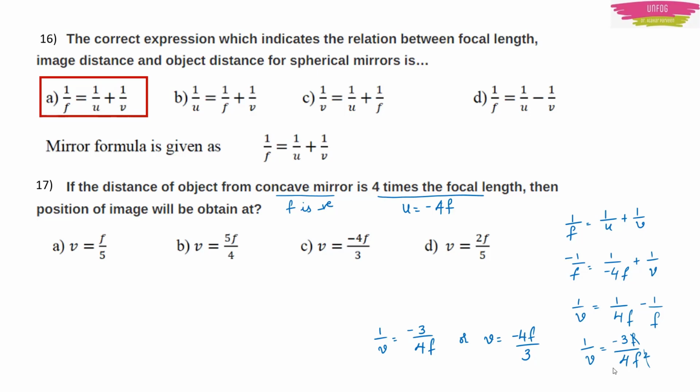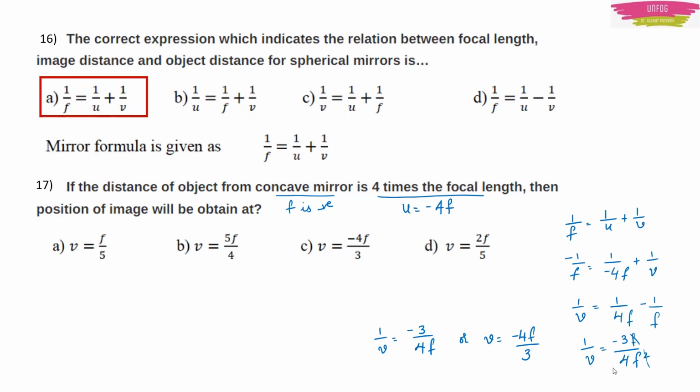Remember, for a concave mirror, focal length will be negative and the distance between the object and the mirror will also be negative because of our coordinate axis funda. You have to remember that. Now apply the mirror formula and substitute the values. 1 by f is equal to 1 by u plus 1 by v. Substitute the values. You will ultimately get that 1 by v is equal to minus 3 by 4f.